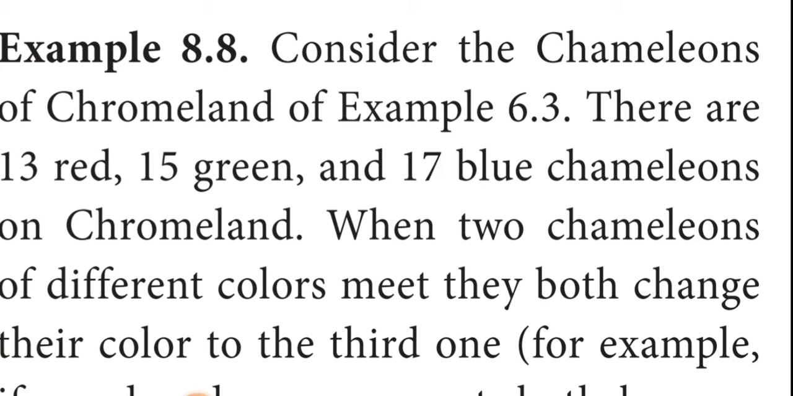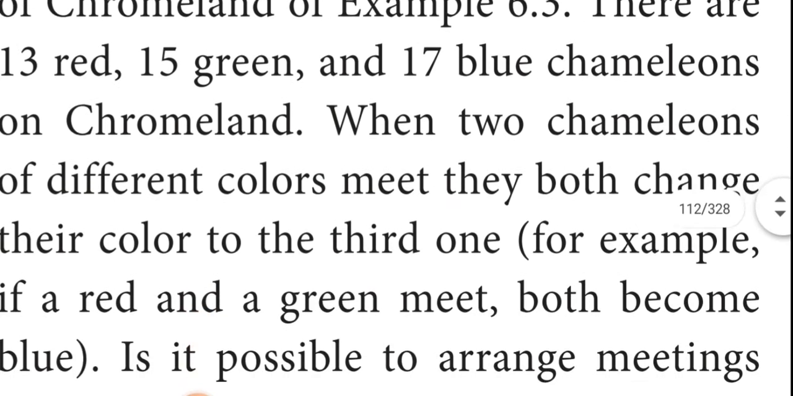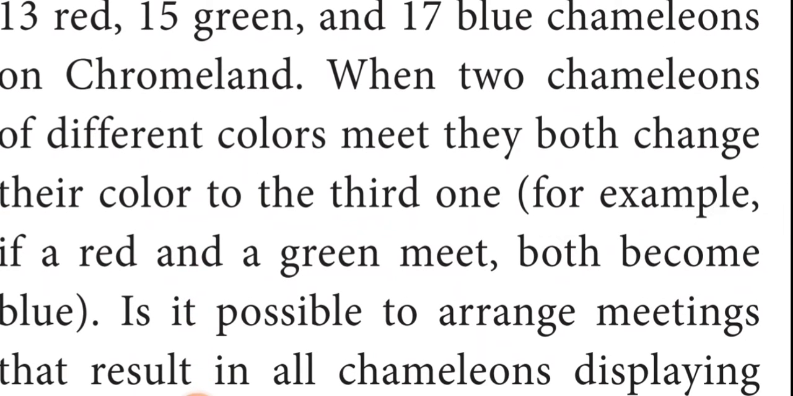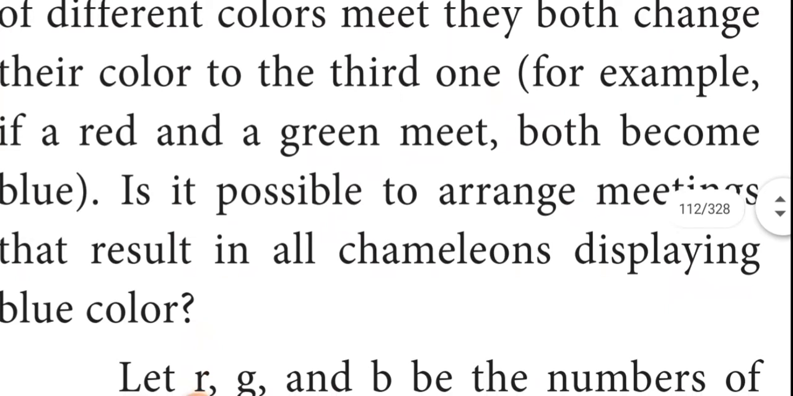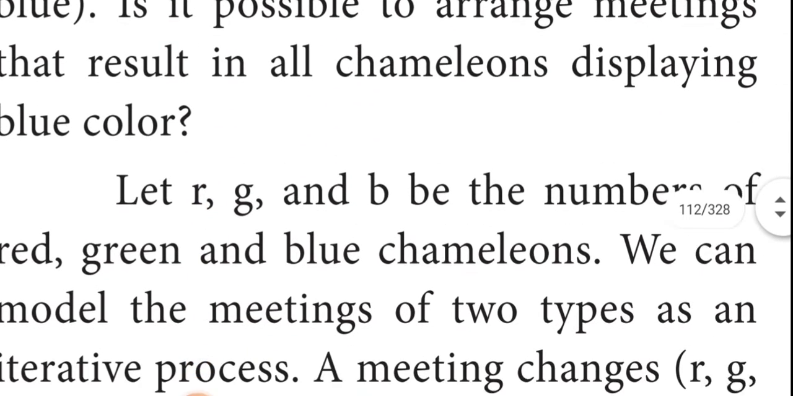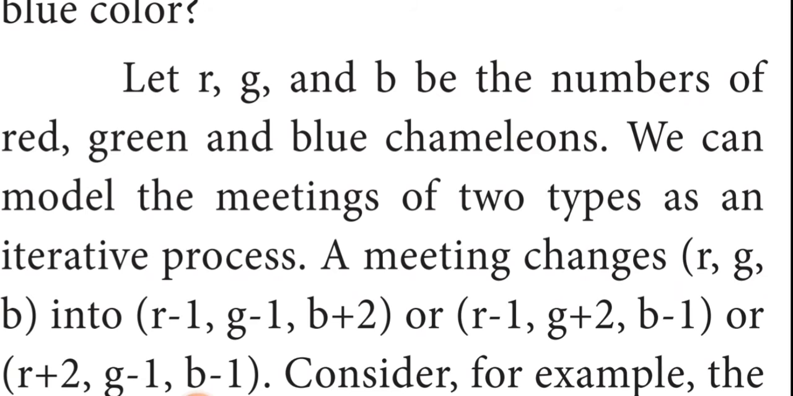When two chameleons of different colors meet, they both change their color to the third one. For example, if red and green chameleons meet together, these two chameleons change into the blue color. So the chameleon count is reduced for red and green by 1, and it is added to the blue chameleons. So both change their color to the third one. For example, if a red and a green meet, both become blue. Is it possible to arrange meetings that result in all chameleons displaying the blue color? So now you can see whether it is possible to display all the chameleons in the blue color.